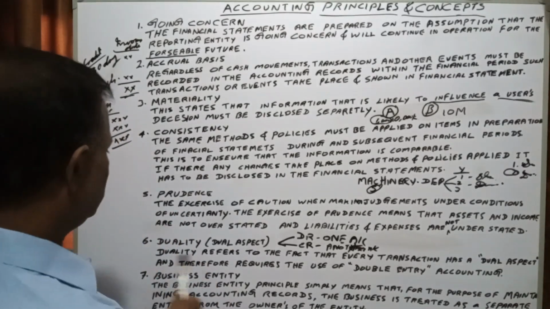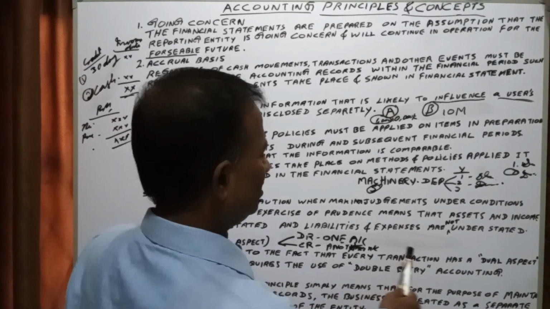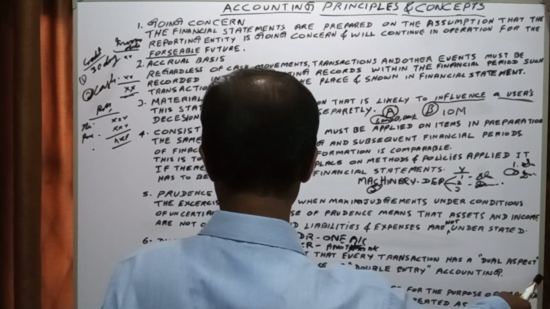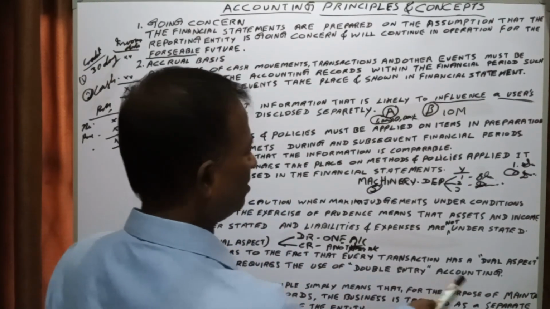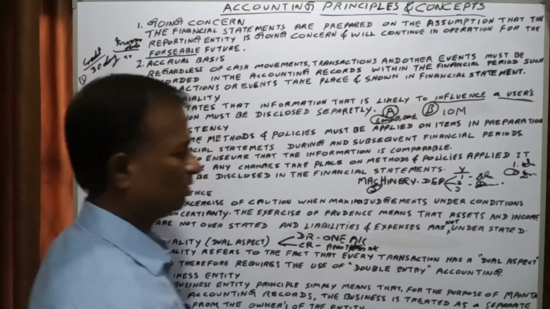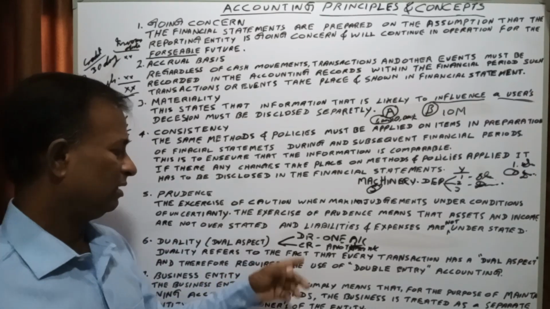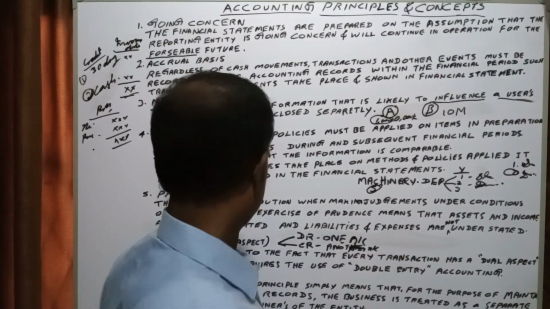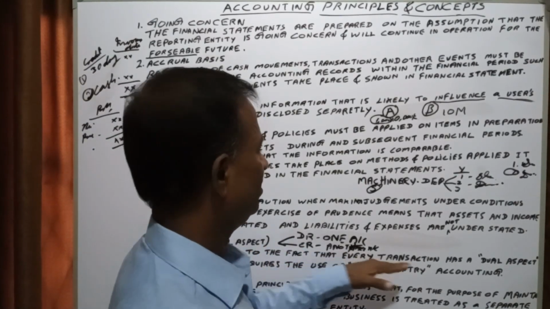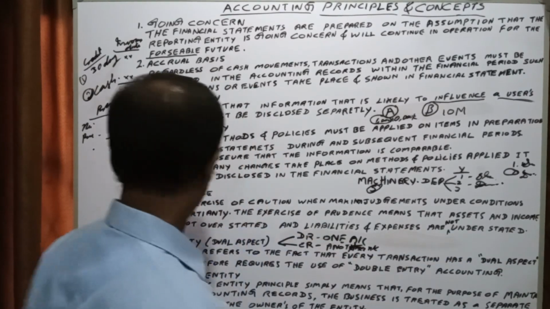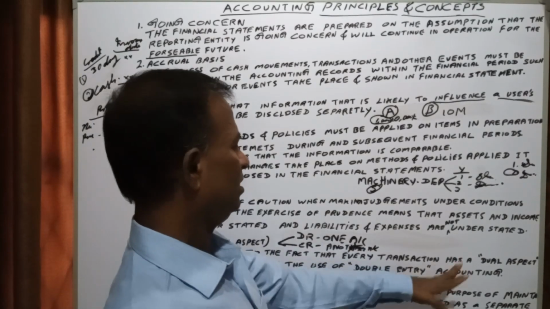That's what this says. Duality refers to the fact that every transaction has a dual aspect and therefore it requires the use of double entry accounting.